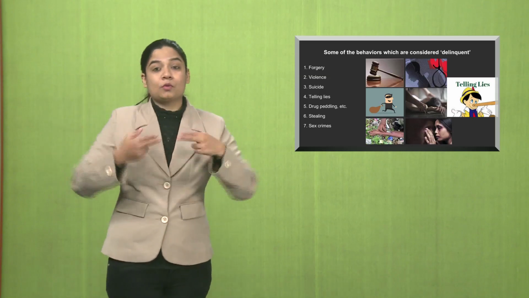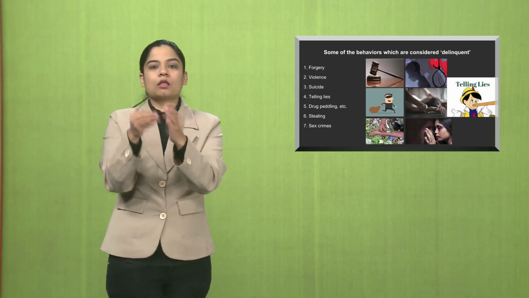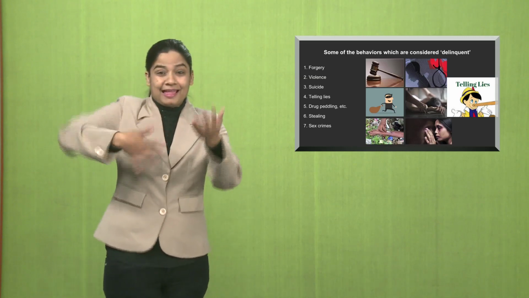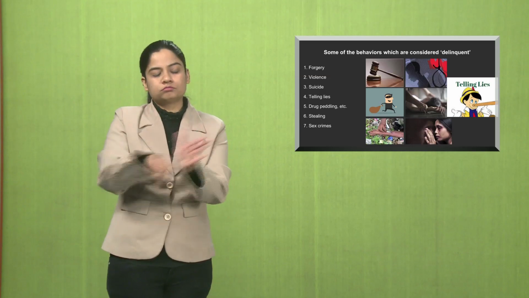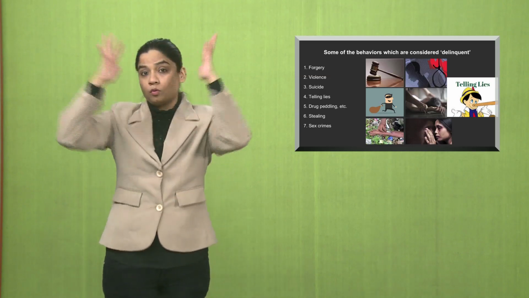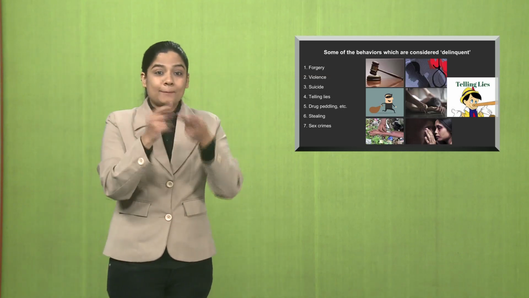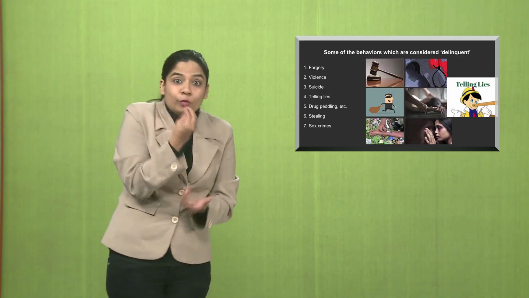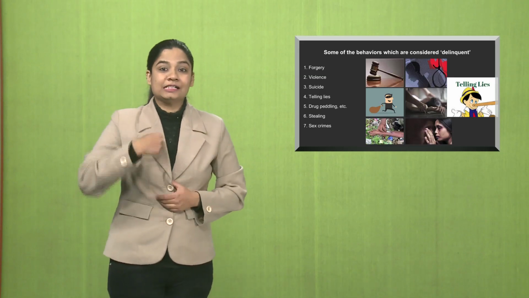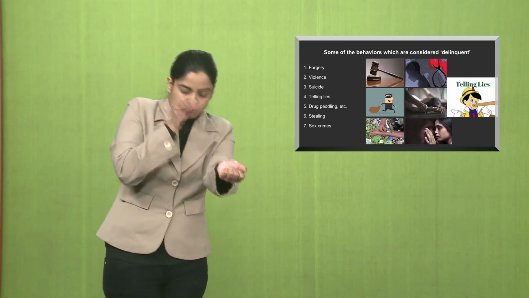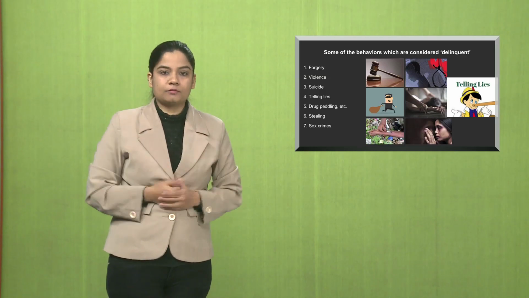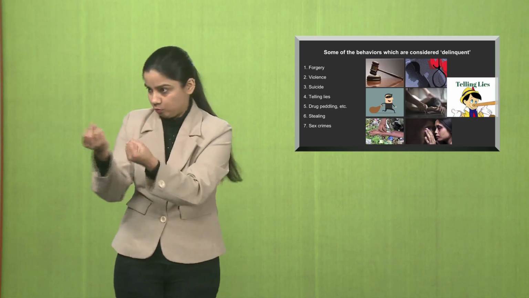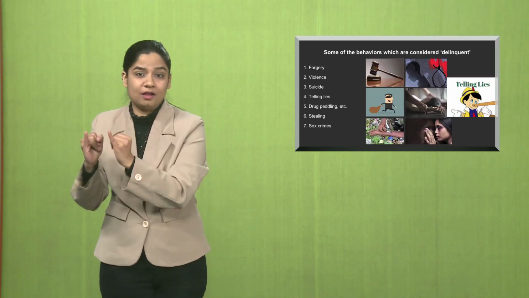What are the behaviors that are considered delinquent? First is forgery. Forgery is unlawful, maybe black money or signing false papers, etc. Second is stealing money, food, etc. Drug addiction and drug peddling also, making money out of drug peddling.